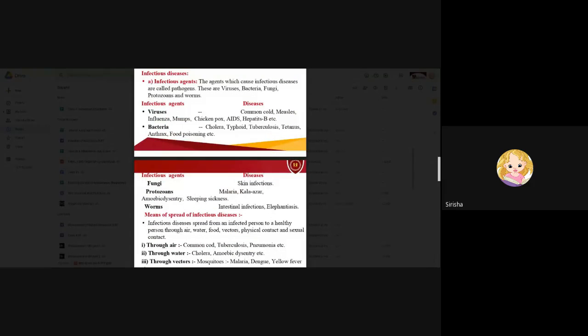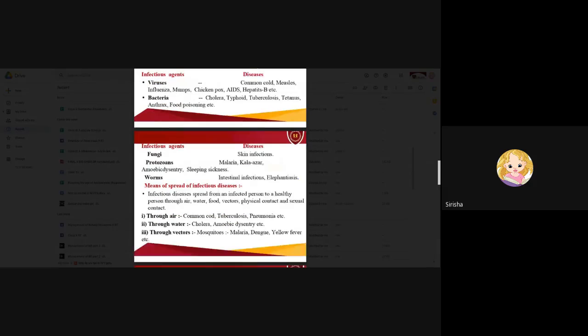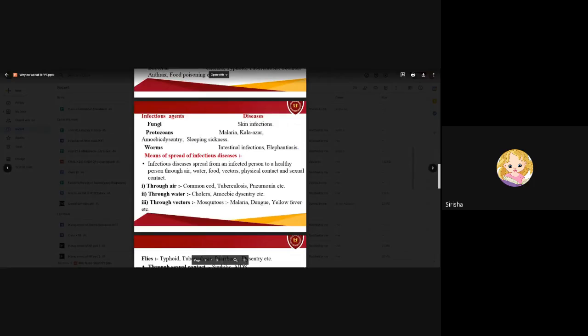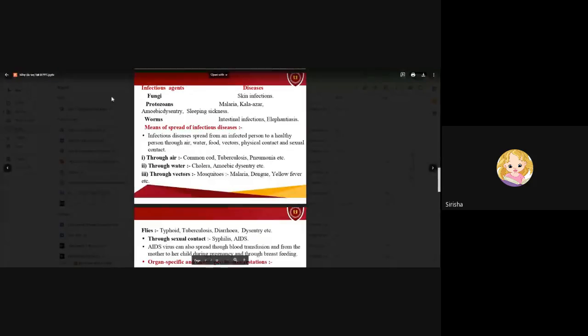Viruses cause common cold, measles, influenza, mumps, chickenpox, AIDS, hepatitis B, etc. Bacteria cause common diseases like cholera, typhoid, tuberculosis, tetanus, anthrax, and food poisoning. Fungi cause skin infections. Protozoans cause malaria, kala azar, amoebic dysentery, and sleeping sickness. Worms cause intestinal infections and elephantiasis.